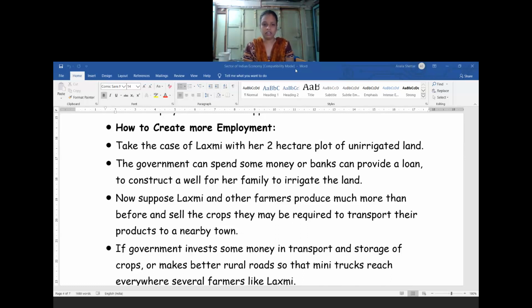And whatever extra production there is, they will sell their crops to the government sector only, and they will earn a little more money also.